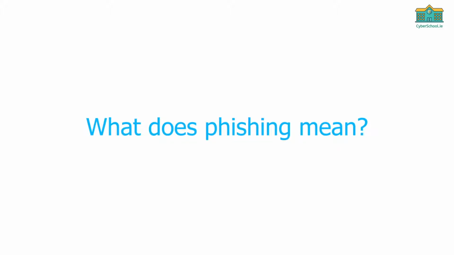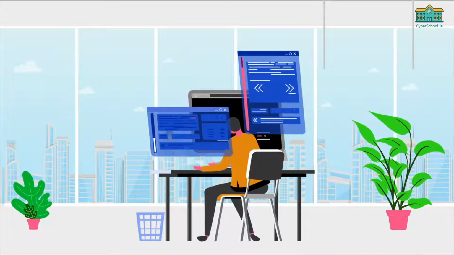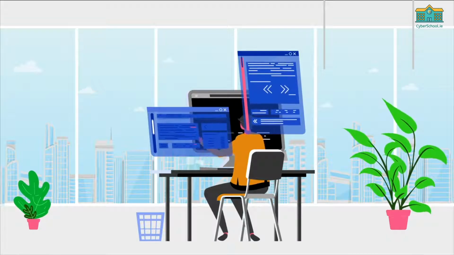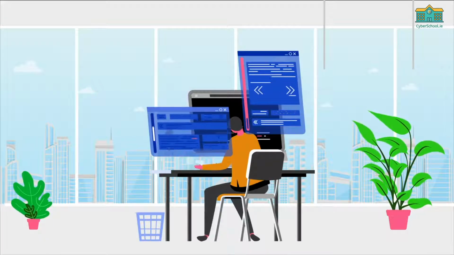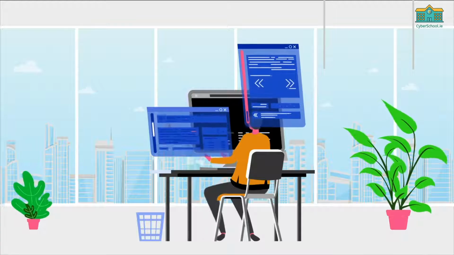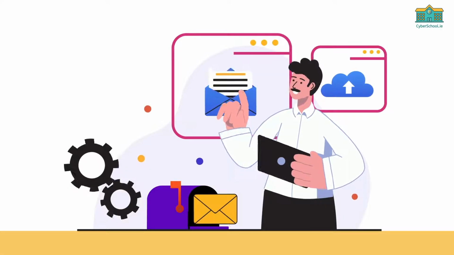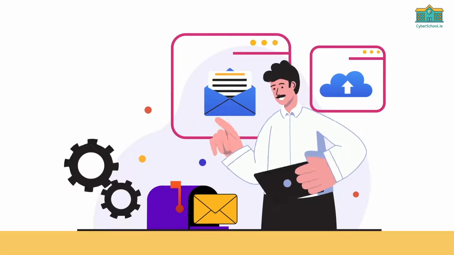What does phishing mean? Phishing is a scam by which an email user is duped into revealing personal or confidential information, which the scammer can use illicitly. Be mindful of emails that ask you to click a link or give personal information.